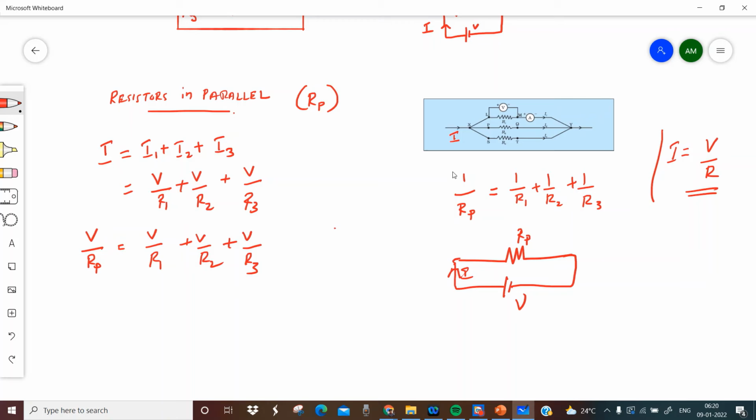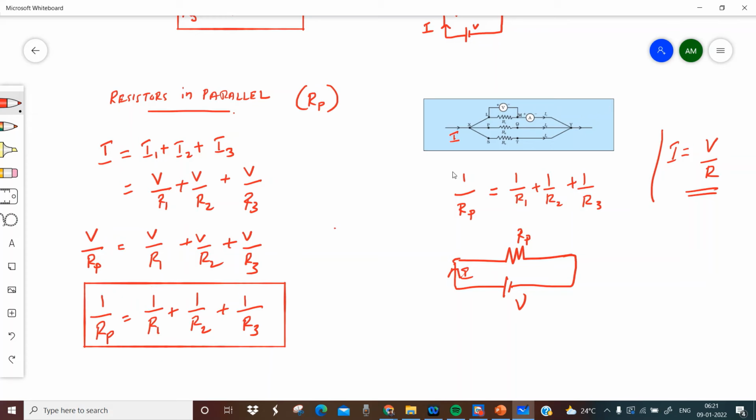If I take V outside, I get 1 by Rp is equal to 1 by R1 plus 1 by R2 plus 1 by R3. Clear? So this is the equivalent resistance.